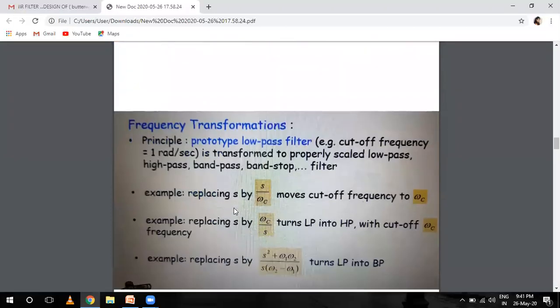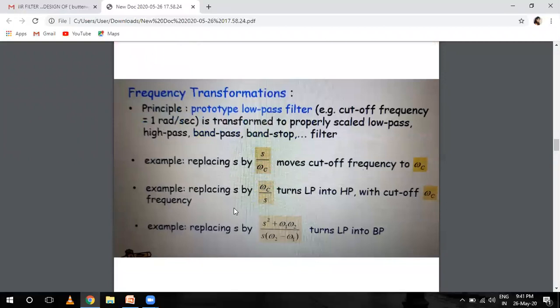Now come to the frequency transformation. That is also a small topic in your syllabus. Principle: a prototype low pass filter, for example with cutoff frequency 1 radian per second, is transformed to properly scaled low pass, high pass, band pass, and band stop filters.